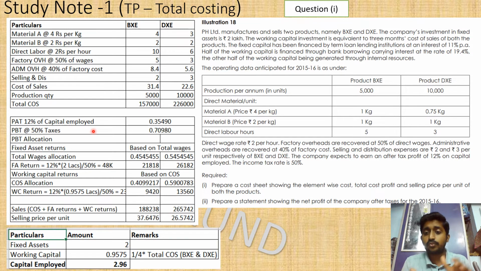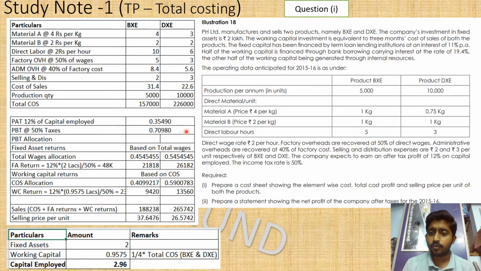So now we have to add back the amount that is cut, which means you have to divide the profit after tax by 50% so that you get the profit before tax. Dividing by 50% is nothing but multiplying by 2. So that 35,000 multiplied by 2, you get 70,000 profit before tax.